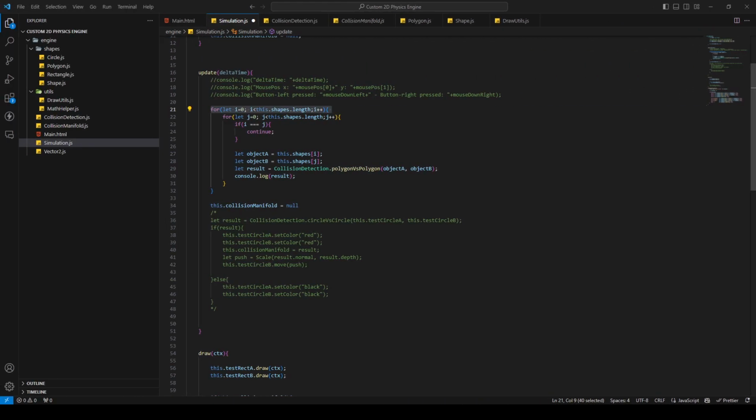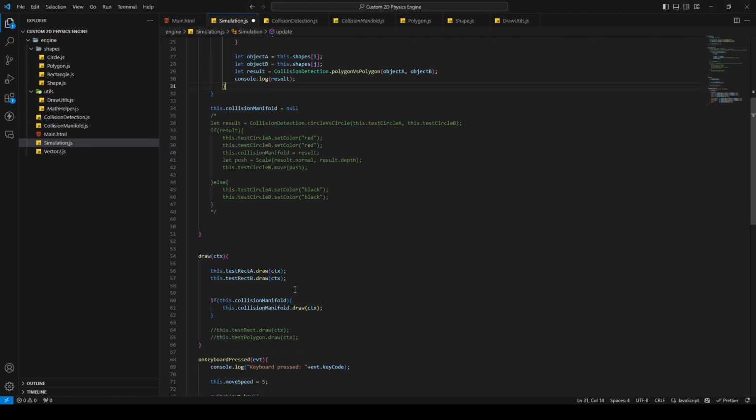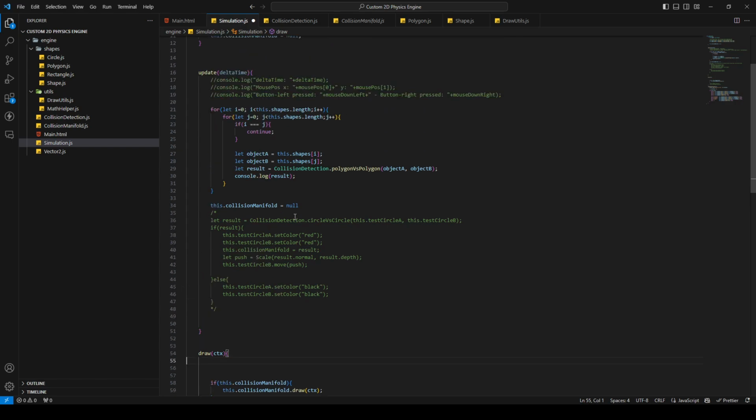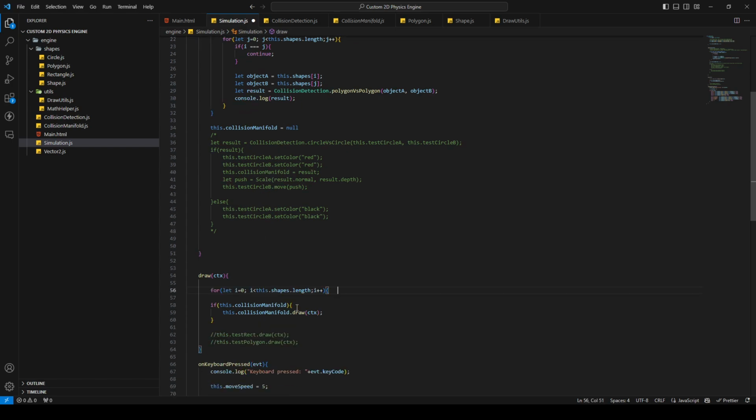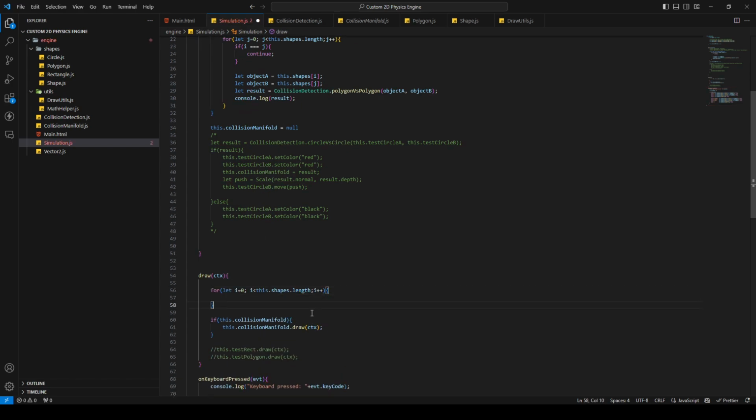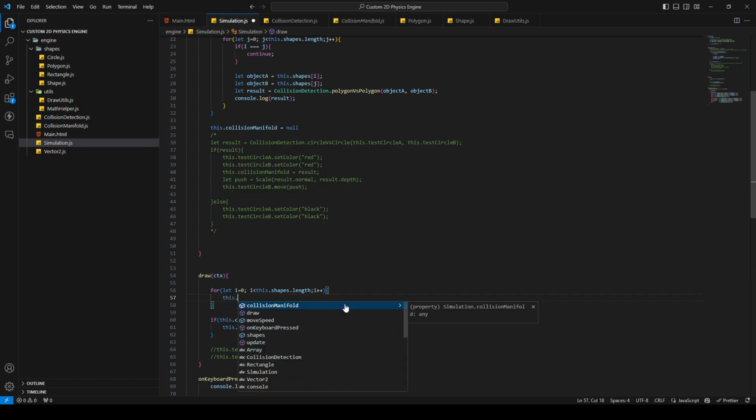Damn it. Okay, so basically we are drawing here the test rect, but we have a list of shapes now, so we're gonna replace this one with cycling through the list of shapes. So I'm just gonna copy the for loop, a bracket there, and I'm gonna say this dot shapes draw.